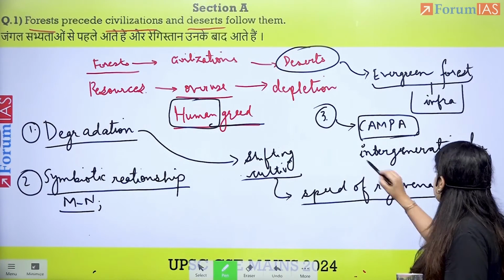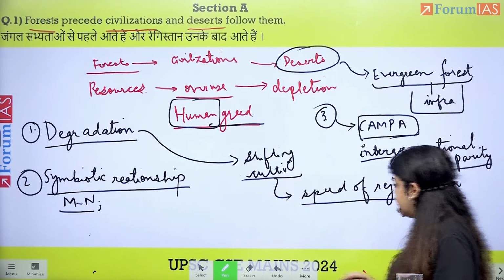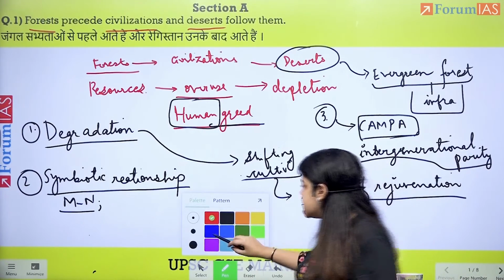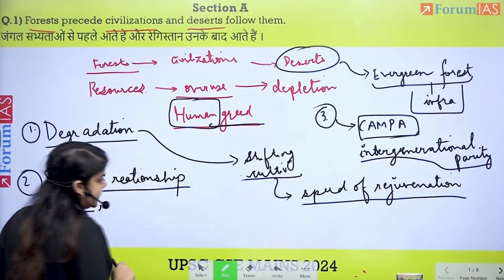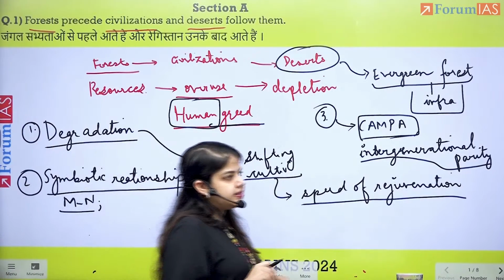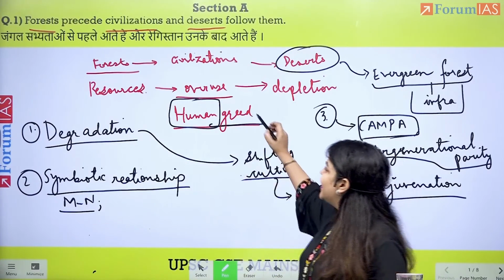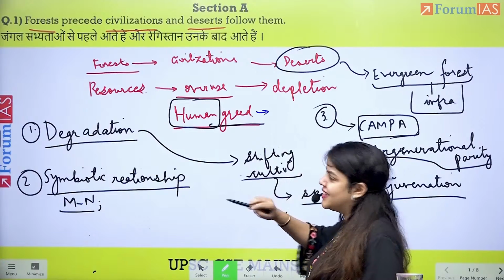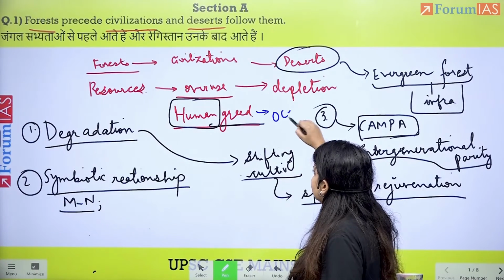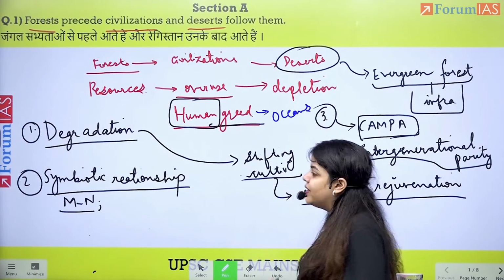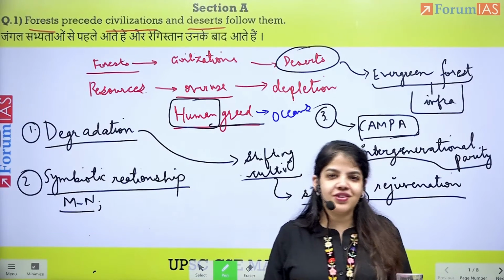After this, one last aspect which we should be discussing in this essay will be that it's not just forests. Human greed has not been limited to forests. We have even covered oceans. And you can talk about the rainforests of the ocean, which are the corals.